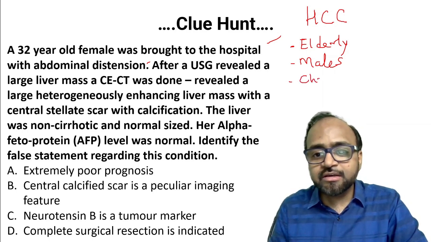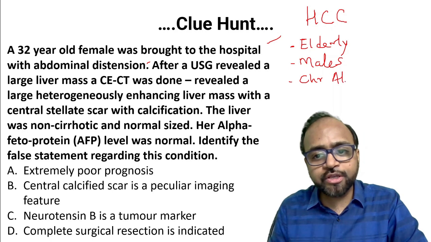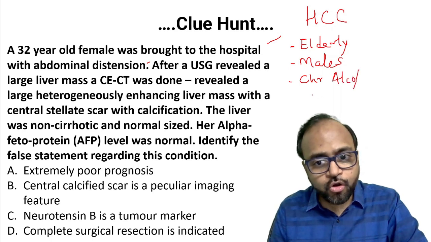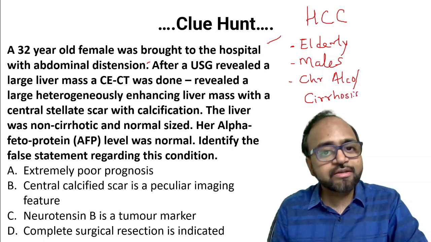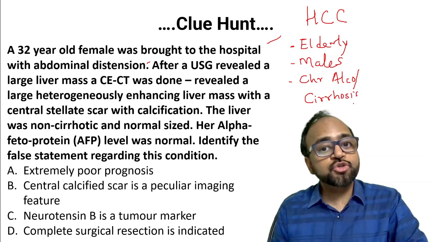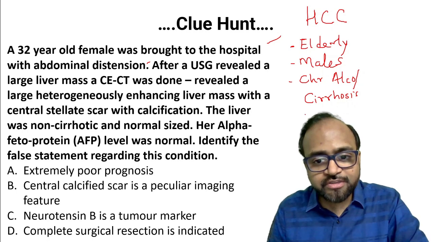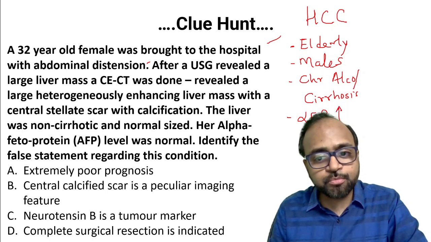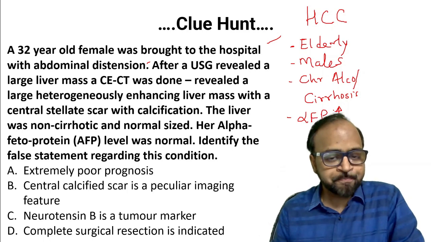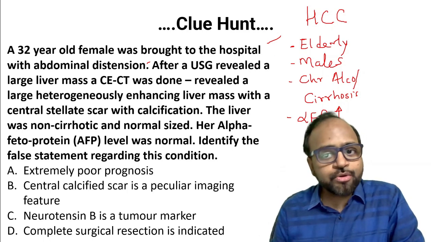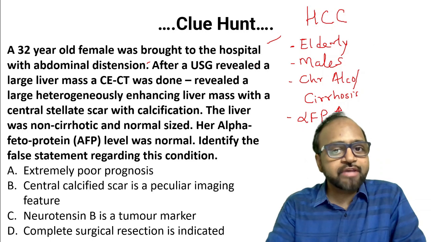It is a history of chronic alcoholism or liver cirrhosis. There is a specific tumor marker associated with hepatocellular cancer, and that is alpha fetoprotein. The levels of alpha fetoprotein are increased, and that is how it acts as a tumor marker for HCC.